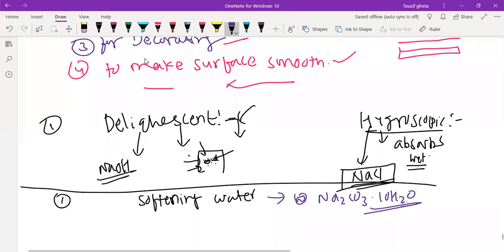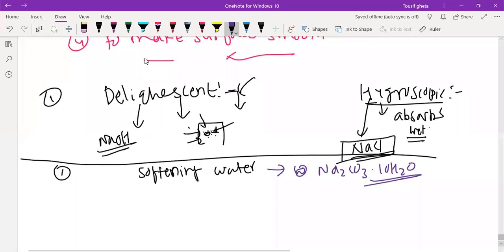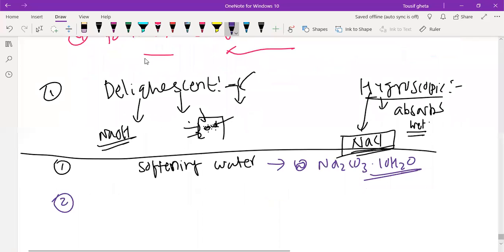Washing soda. Okay, sodium carbonate, remember. Sodium carbonate. This was the first. Second question.